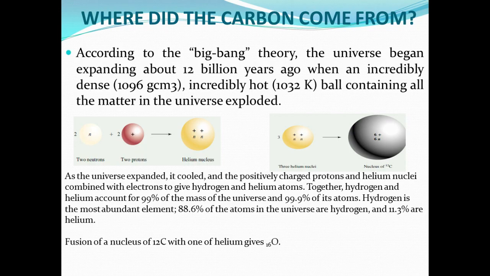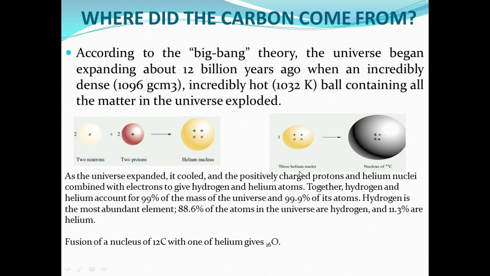Here, where did the carbon compounds form, right? According to Big Bang theory, the universe began to expand about 12 million years ago, when it was an incredibly dense, incredibly hot ball containing all matter in the universe. Here, two neutrons and two protons combine in the helium nucleus.